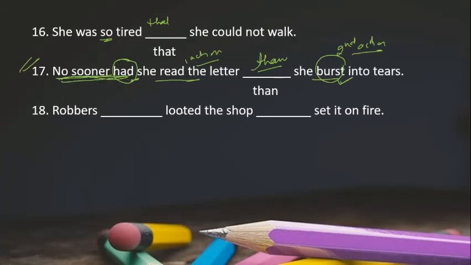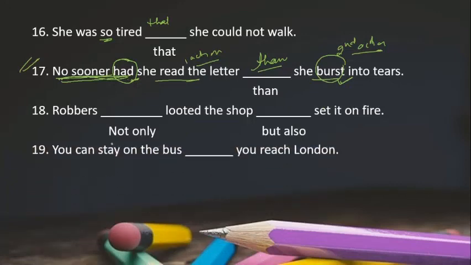The robbers dash looted the shop dash set it on fire. So they not only looted the shop but also set it on fire. You can stay on the bus. Again, here we are talking about a time. So the right option is until you reach London. You can stay on the bus until you reach London.